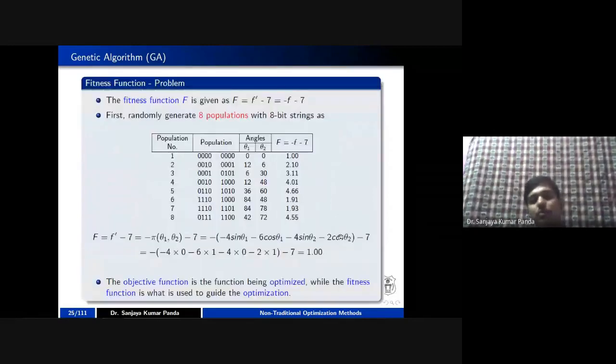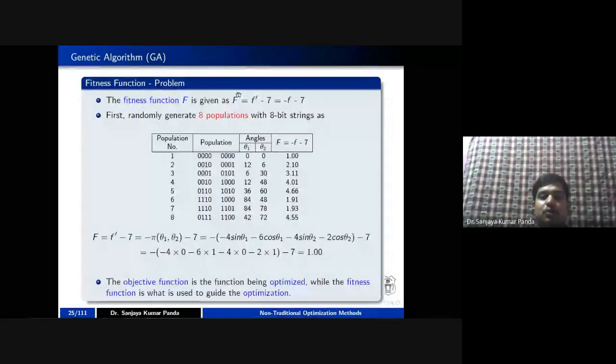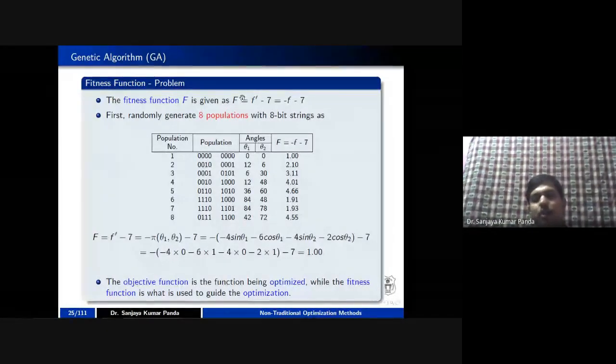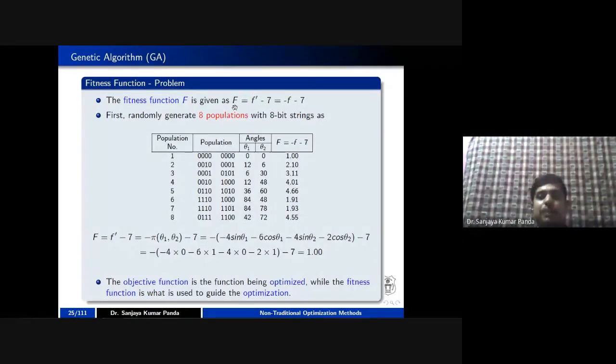Now come to this particular equation. The fitness function is represented by capital F, and the objective function is represented by small f. Let capital F be equal to f dash minus 7, which is equal to minus f minus 7. I have just taken a random expression; you can take any expression, there is no problem.